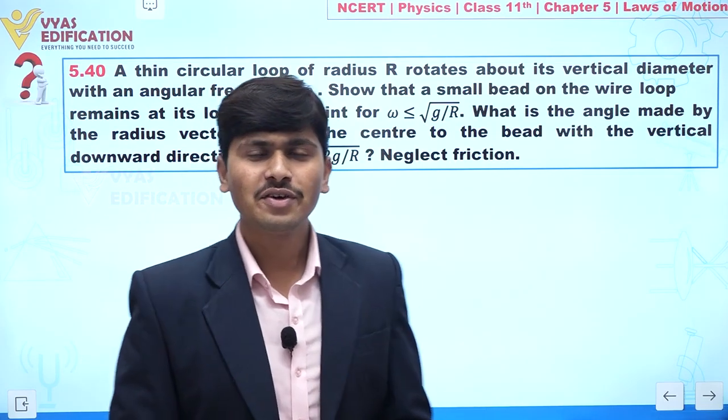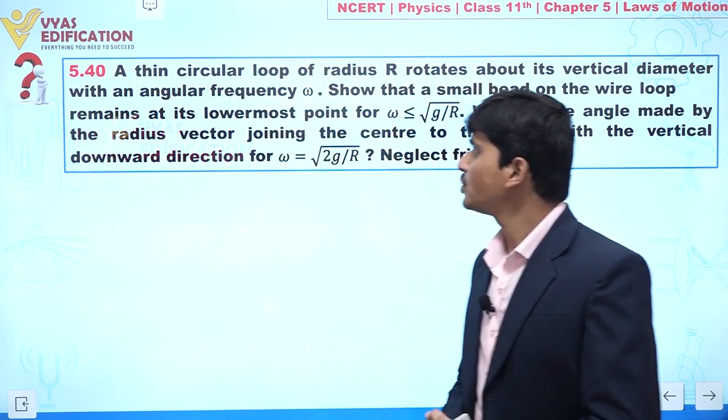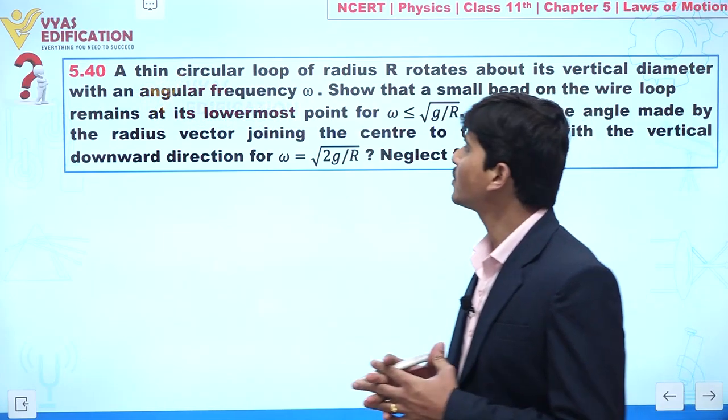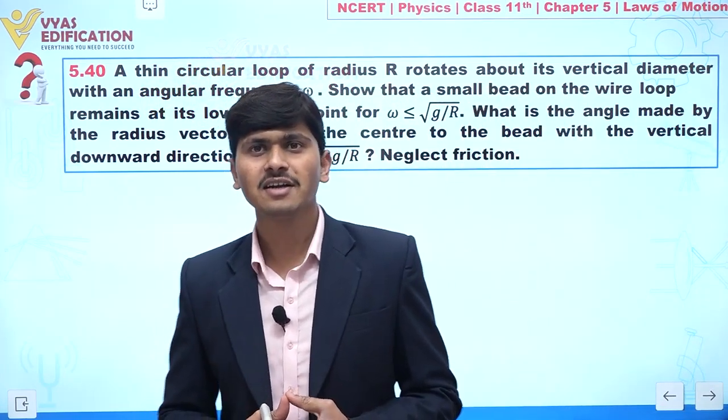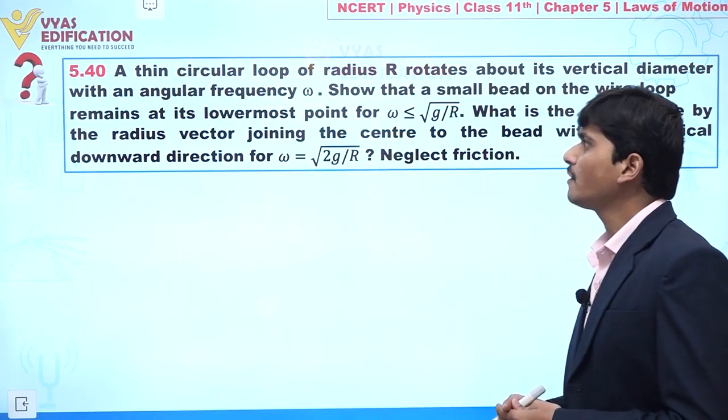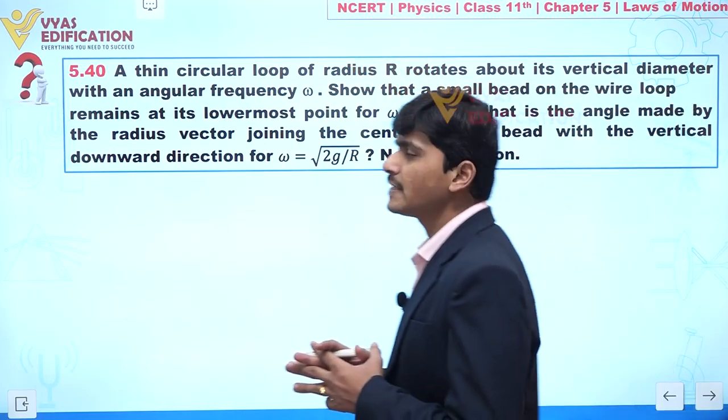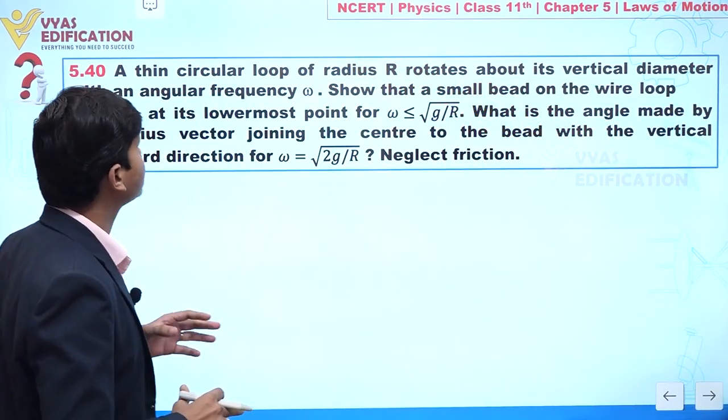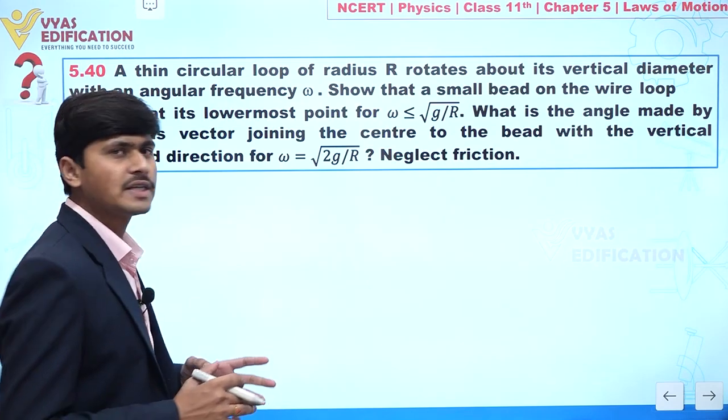Now students, we are going to discuss question number 5.40, and this question is related to, again, motion in a vertical circle. In this question it is given a thin circular loop of radius R rotating about its vertical diameter with an angular frequency omega.